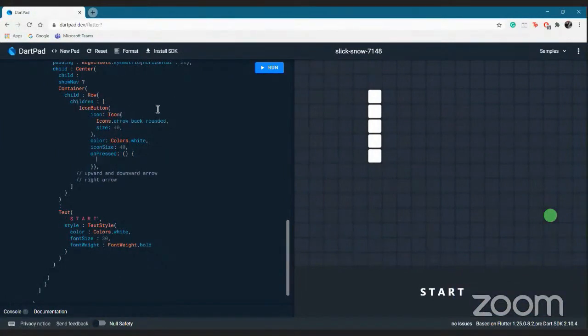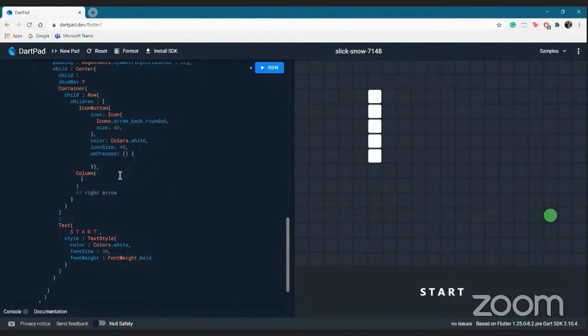What we want is the icon that is headed backwards, that is a backward arrow, and I want the color to be white and the icon size to be 40. What onPressed, what that button will do, we'll write that code later. So similarly, let's just copy and paste this code for now. Now when we put out the upward and downward arrow, we want it in a column. As you can imagine, there will be two arrows, and that is why we need it in a column. So we put it here.